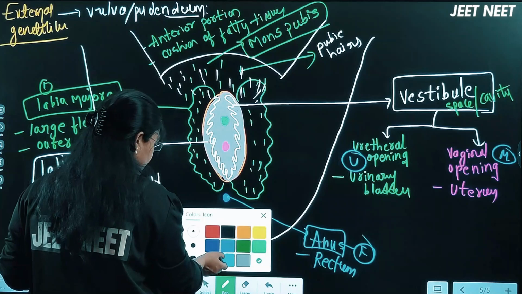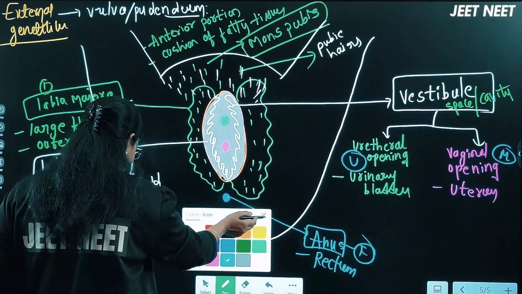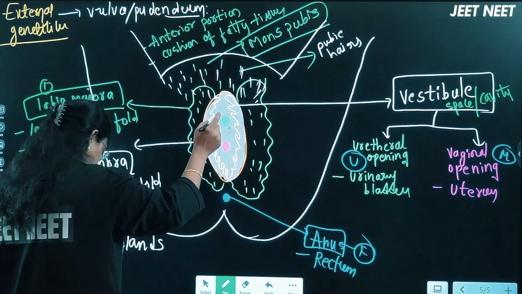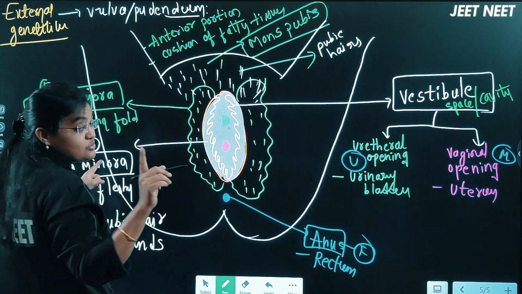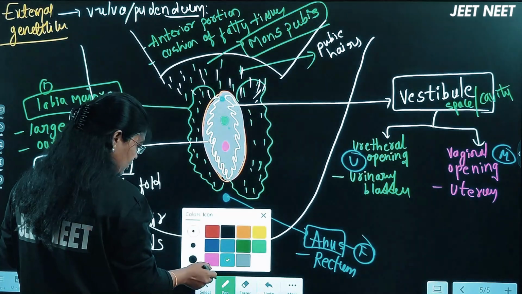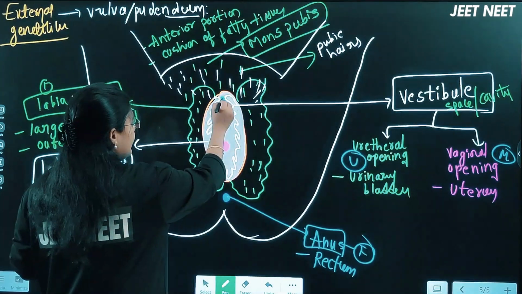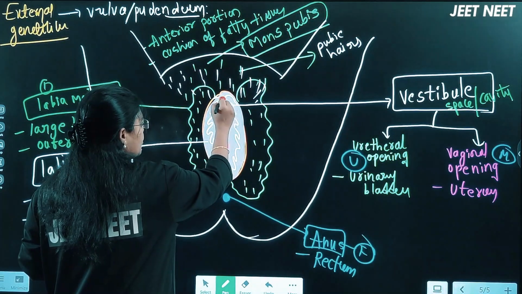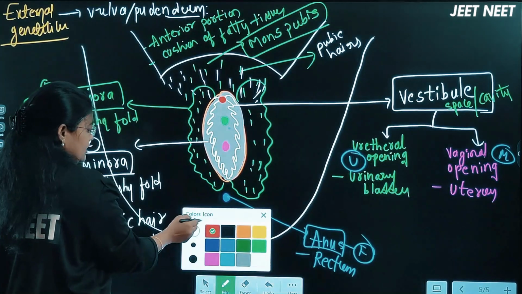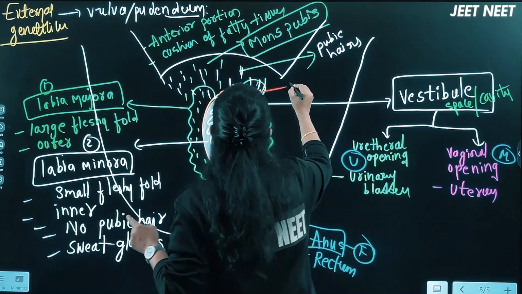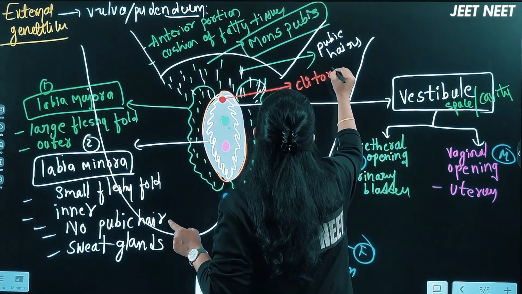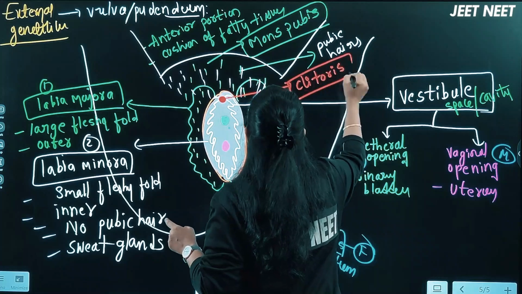Okay, and the next one, after that we have to discuss the clitoris. Above this urethral opening, beta, in between the labia minora, this was a question by the NTA, beta, look here carefully. This is the labia minora. In between the labia minora, there is a pea-shaped or button-shaped muscular structure, we call it the clitoris.